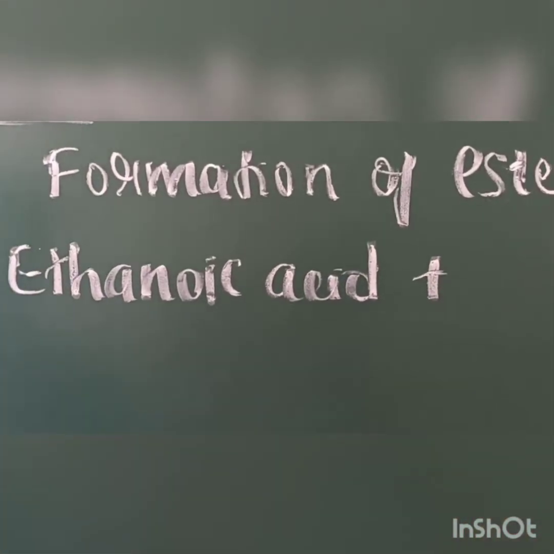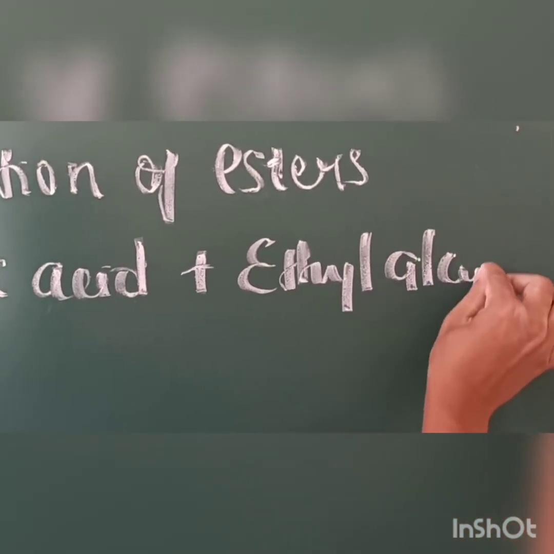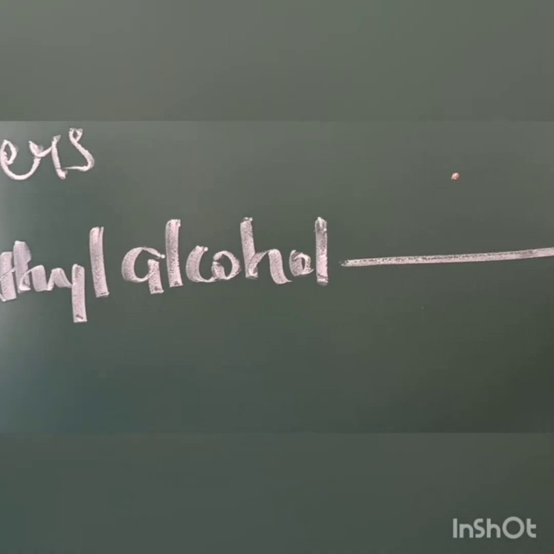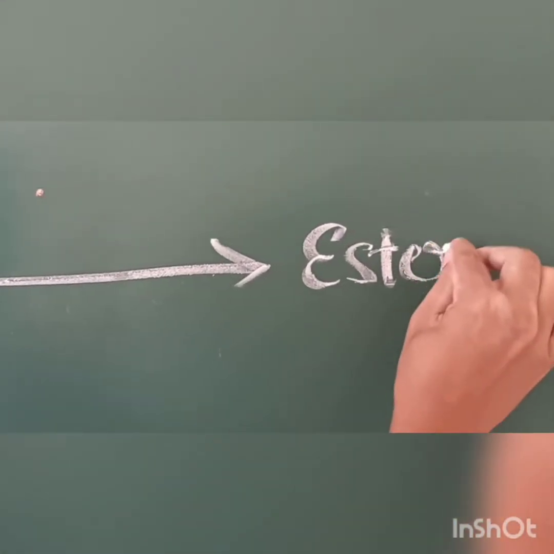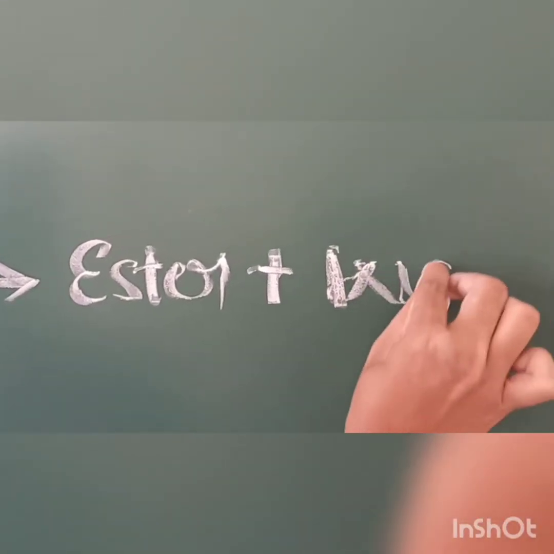When ethanoic acid reacts with ethyl alcohol, it gives an ester, and water is formed.